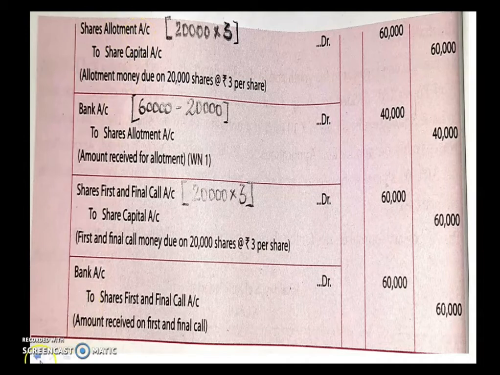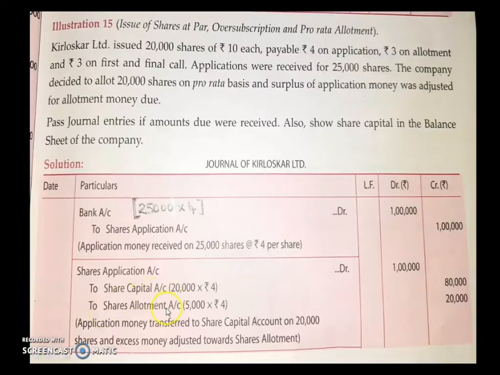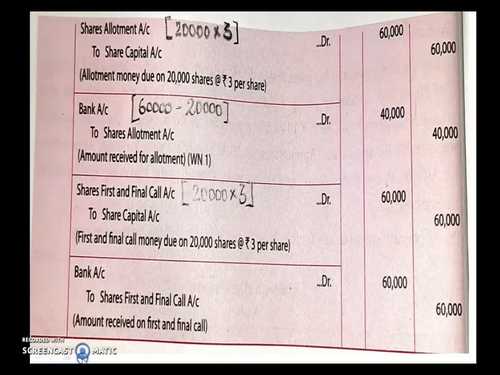But you can notice, children, here that we have already received some amount at the time of application. The excess amount which was received as application money, that we have transferred to the share allotment account. So now 20,000 is already received from the shareholders. So out of 60,000, the 20,000 which is already received, we don't have to collect that money again.